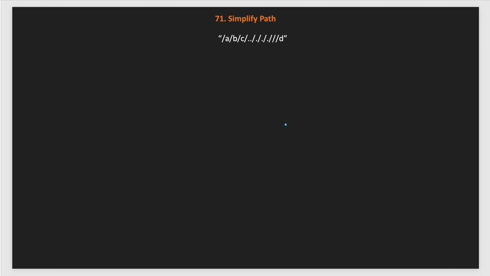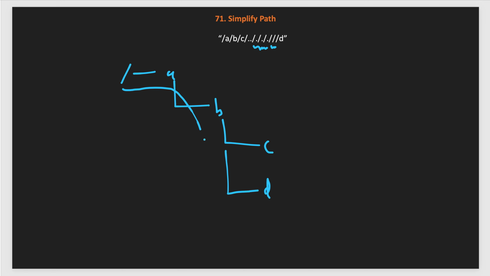Let's take another bigger example now. This starts from slash, then we have A, followed by B, then child directory C. After that we go back to B by using double period, then three times single period, which means we just continue in this directory, and triple slash we just skip. Then we have child directory D. So from B we have another child directory D. What happened is C is gone out, so we have the final path slash A slash B slash D. This is the final answer of this example, slash A slash B slash D.